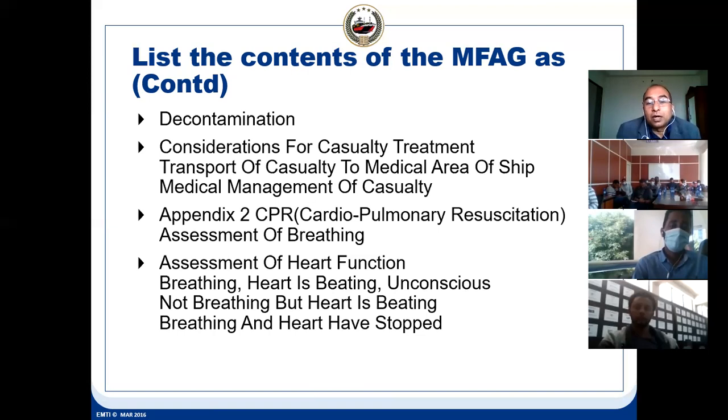So assessment of the heart function, because we need to know that yes, the casualty is still alive. Heart is beating, unconscious, not breathing but heart is beating, and breathing and heart have stopped. So all this has to be assessed, because when you are asking for the doctor's advice, medical advice, all this information has to be given to him. Accordingly, he will tell what is to be done.